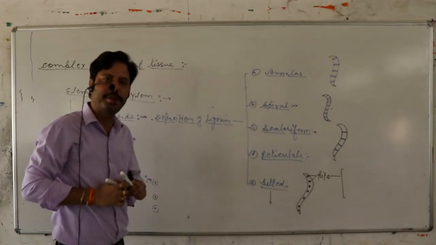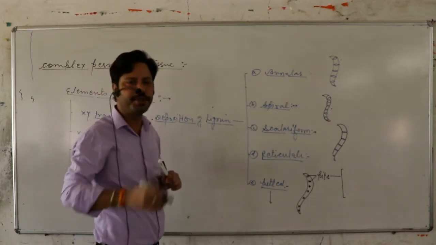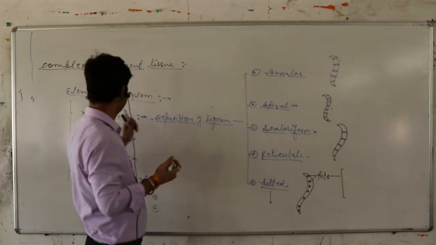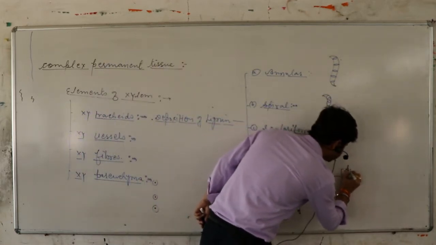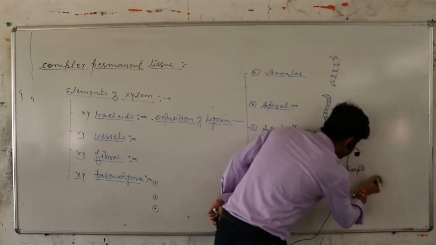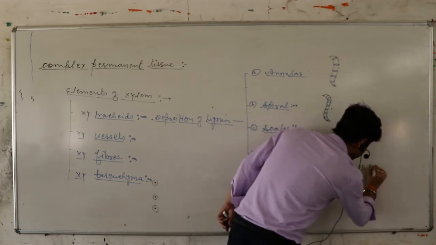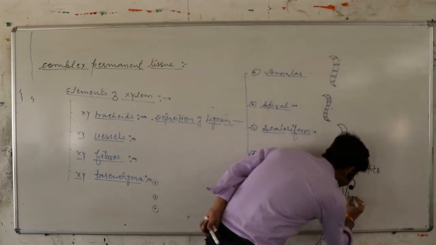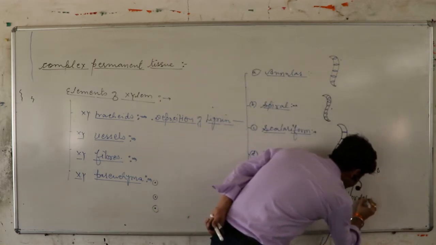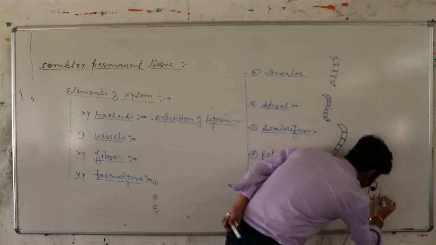First one is the simple pit, uniformly distributed on the surface of xylem tracheids. Second one is the bordered pit.